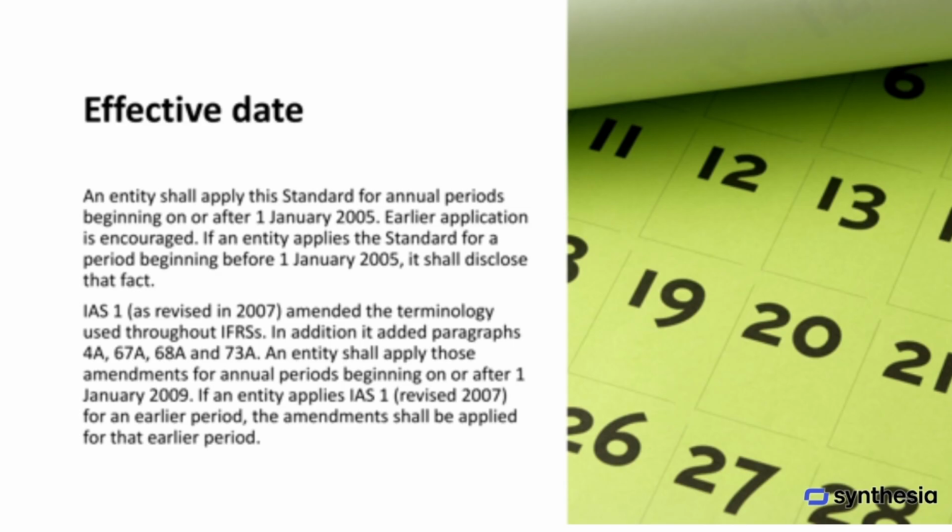This standard is effective for annual periods beginning on or after January 1st, 2005. Earlier application is encouraged, and if applied earlier, the entity must disclose that fact. Amendments from the 2007 revision of IAS 1, including updated terminology and new paragraphs 4A, 67A, 68A, and 73A, are effective for annual periods beginning on or after January 1st, 2009. If an entity applies IAS 1, revised 2007, earlier, the amendments must also be applied for that earlier period.